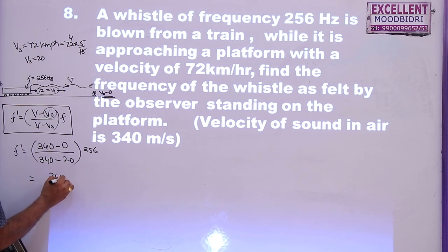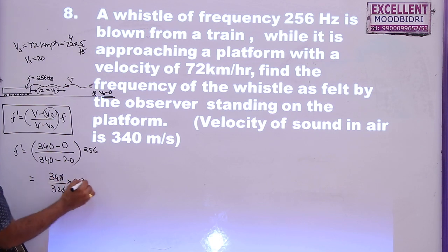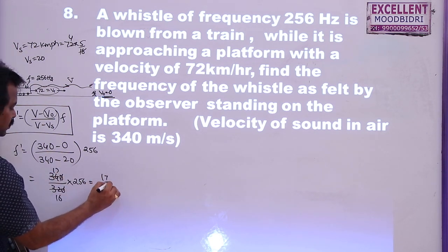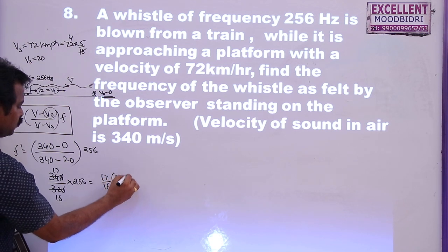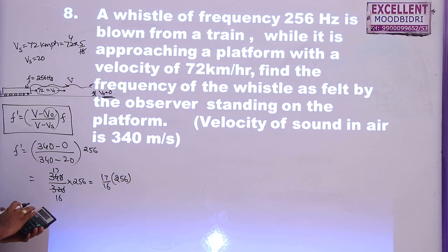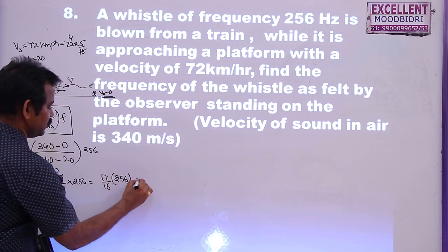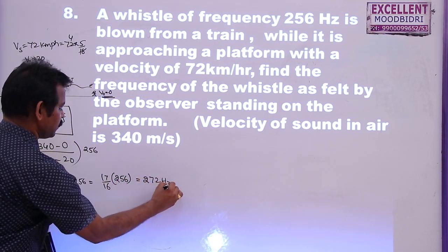So this is 340 by 320 into 256. This is 16s and 17s, so 17 by 16 into 256, which is equal to 272 Hertz.